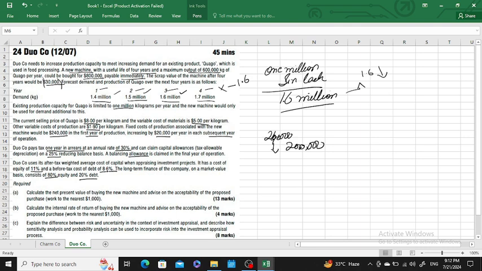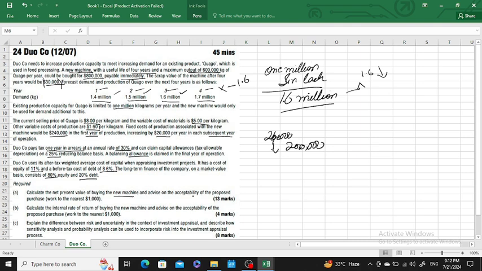Okay, then as required, we have to calculate the net present value of the new machine and advise whether the new machine would be acceptable. Then in part B, we have to calculate the internal rate of return of the new machine and advise whether it would be feasible to accept the project.